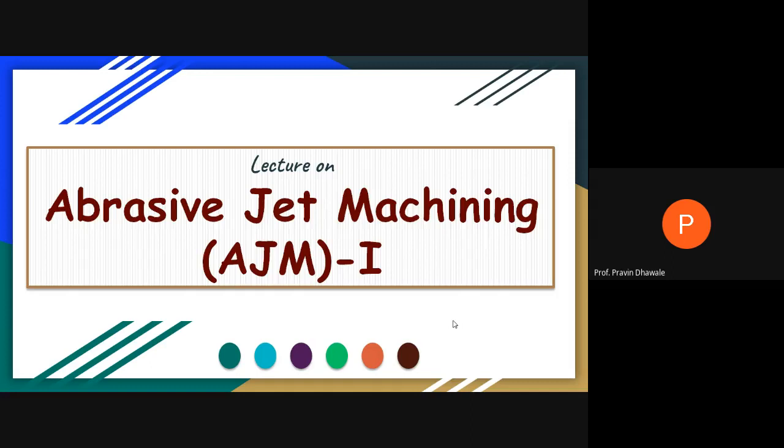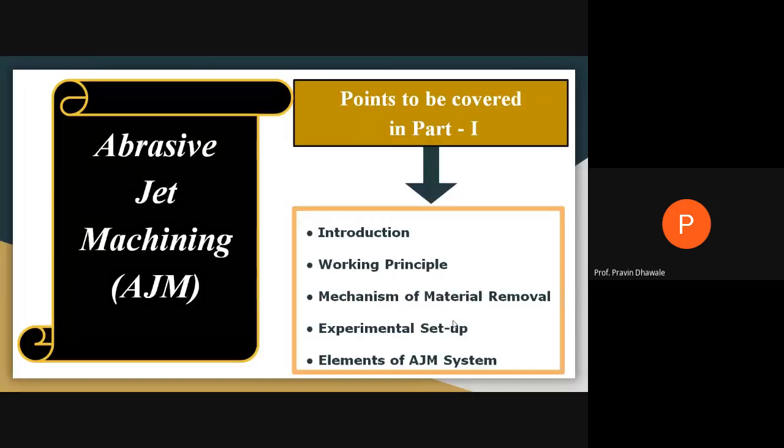We divide this machining process into two parts. In the first part of the abrasive jet machining process, we discuss the introduction, the working principle, the mechanism for the removal of material from the workpiece, which kind of experimental setup is to be used in case of abrasive jet machining, and what are the different elements and devices used in the experimental setup of the abrasive jet machining system. Are you getting it? We have to focus on these points.